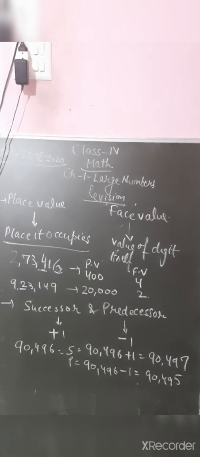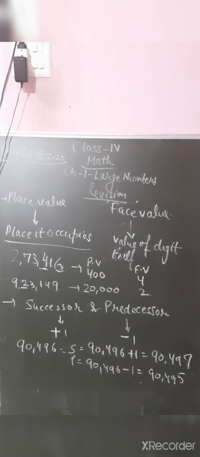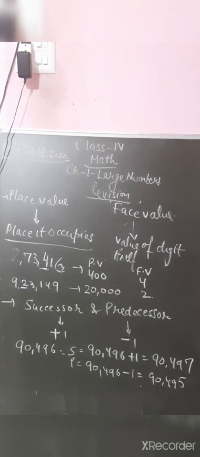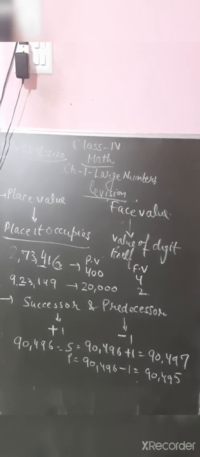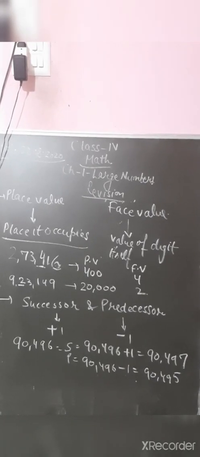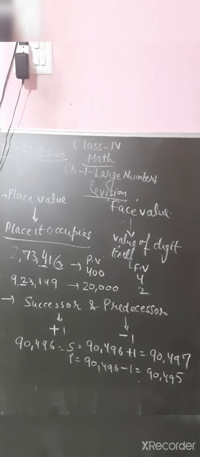Next is place value and face value. How to write the place value of a given digit in a number and how to write its face value. Place value is what? It depends on the place it occupies in a given number: ones place, tens place, 100 place, 1000, 10,000, whatever it is. And face value is the value of the digit itself.